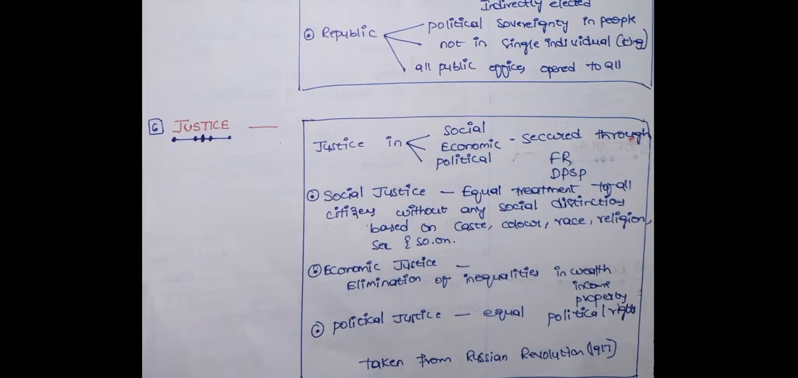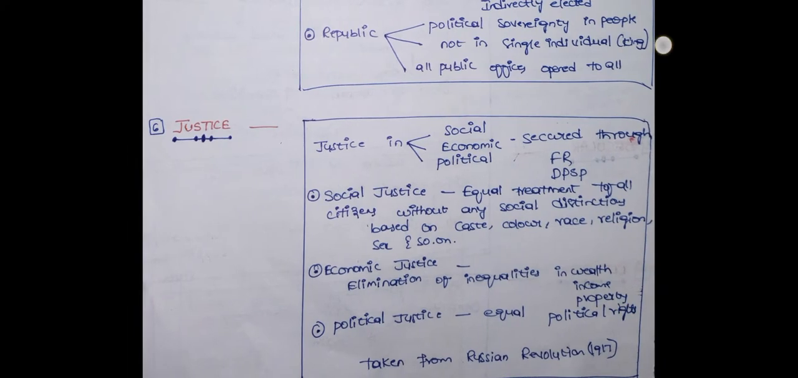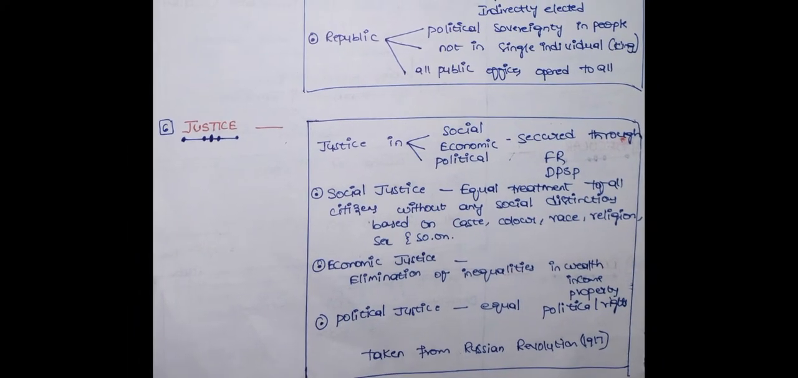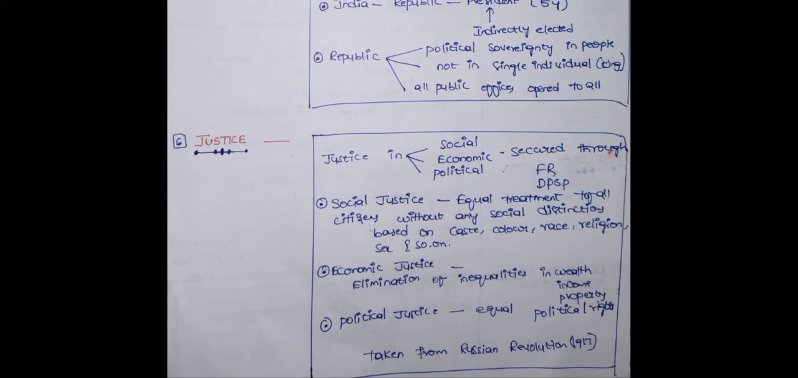Next one is justice. So justice in a social, economic and a political point of view. These features are secured through the fundamental rights and directive principles of state policy. Fundamental rights are enforceable, and the directive principles of state policy are not enforceable by the courts; they are non-justiciable.